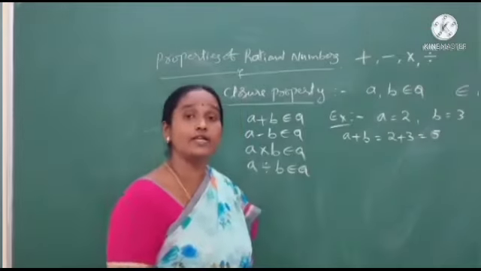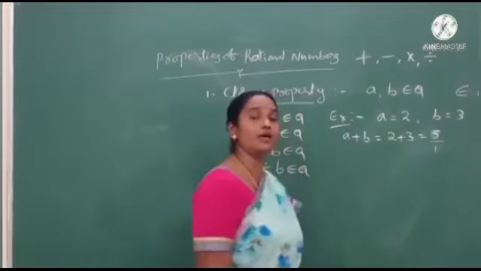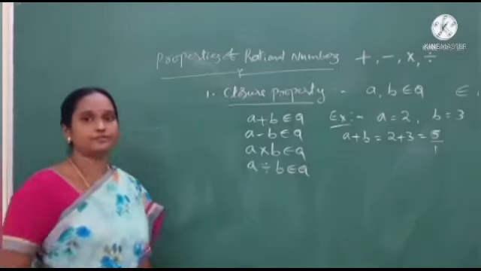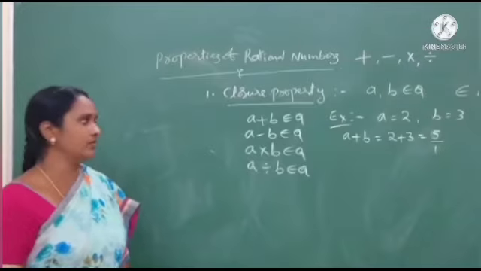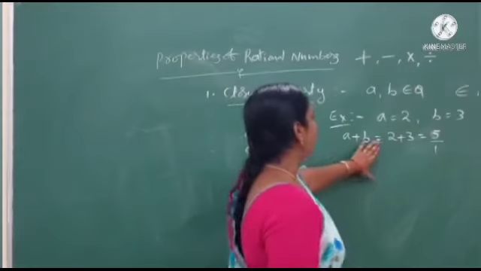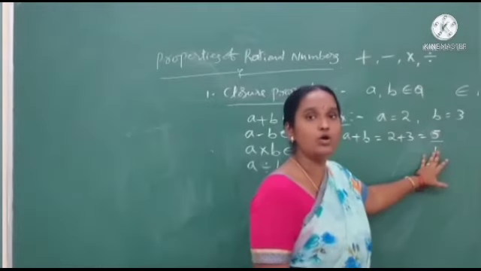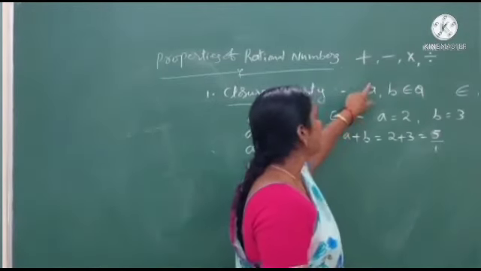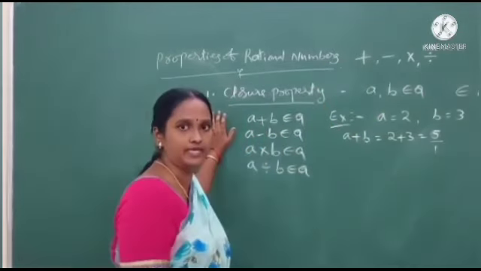5 can also be written in the form of p by q. I already told you every natural number can be written in the form of p by q. That's why a plus b, 2 plus 3, equals 5, and 5 is also one of the rational numbers. So the operation of addition satisfies the closure property here.